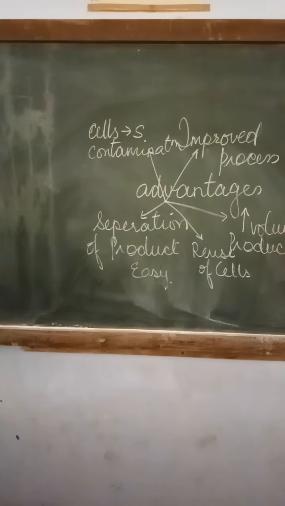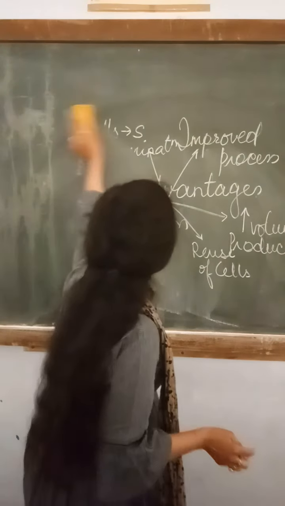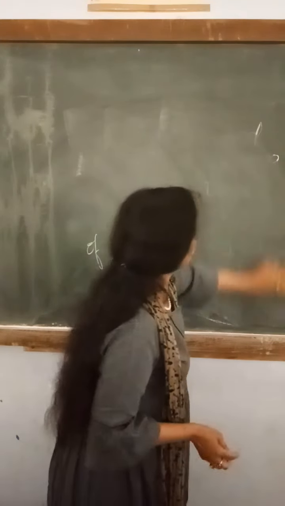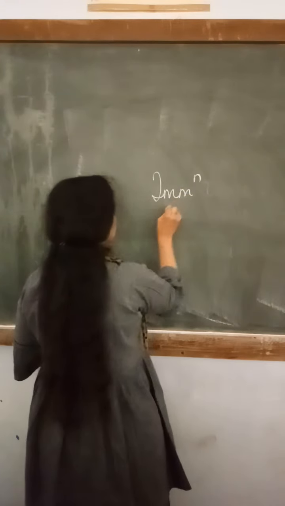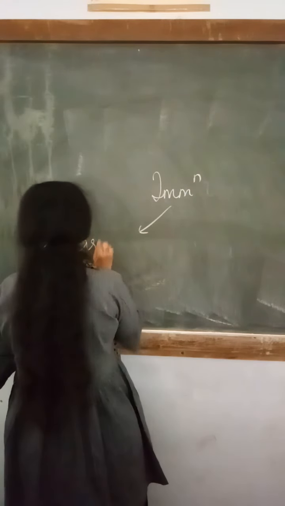Now we will actually see which methods can be used for immobilization of whole yeast cells. There are usually three methods which are preferred for immobilization of yeast cells. Very first is carrier binding.